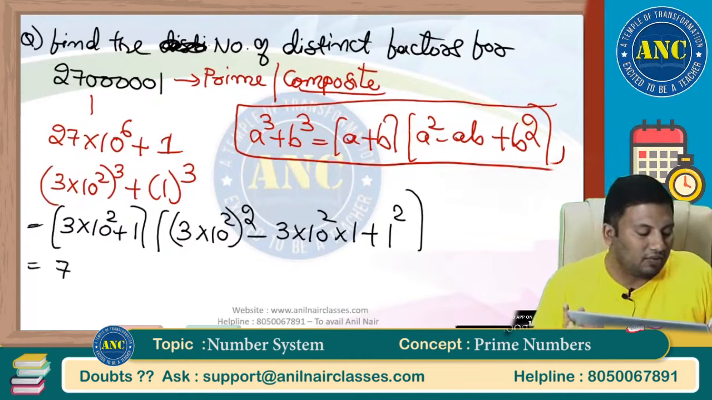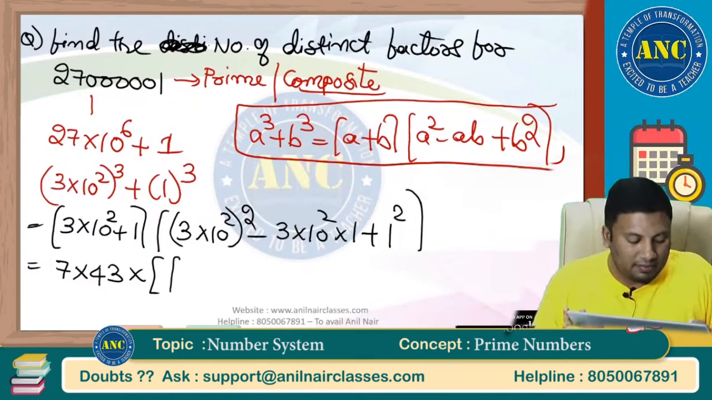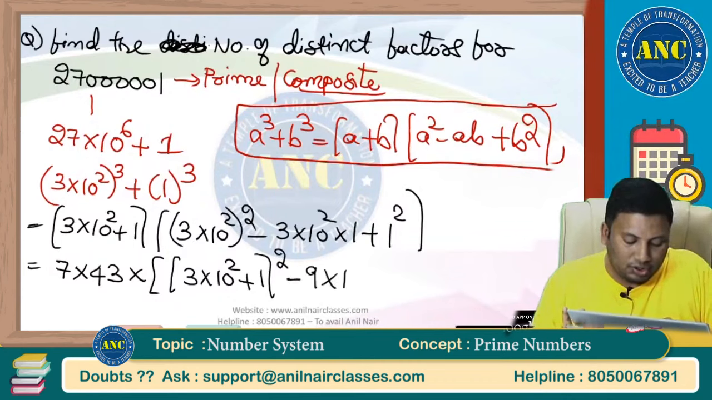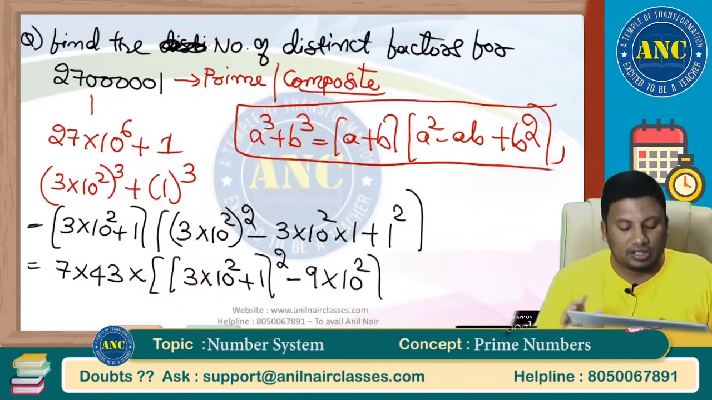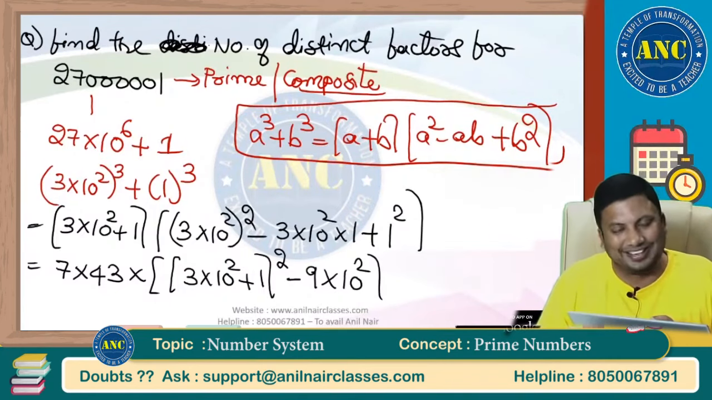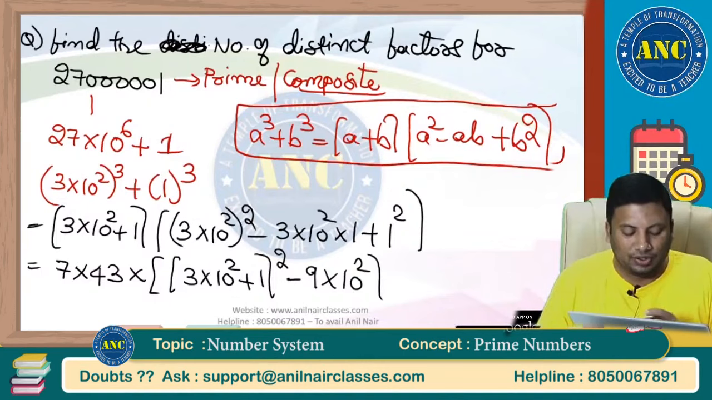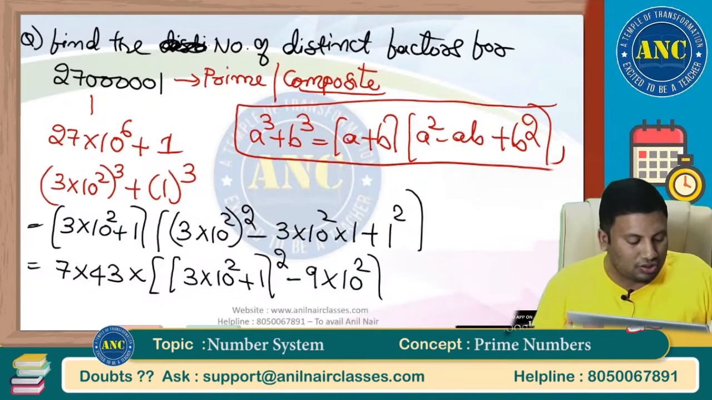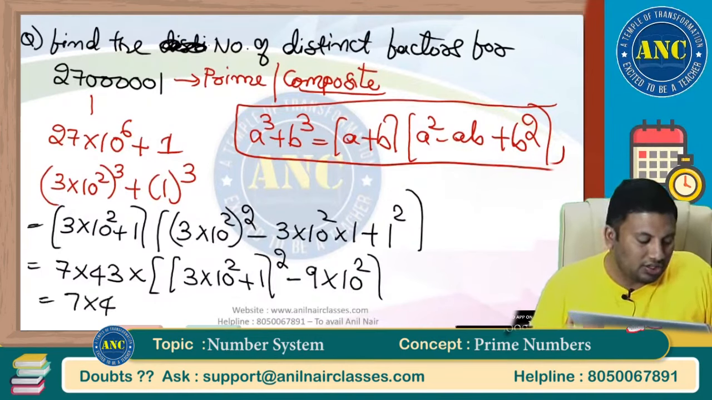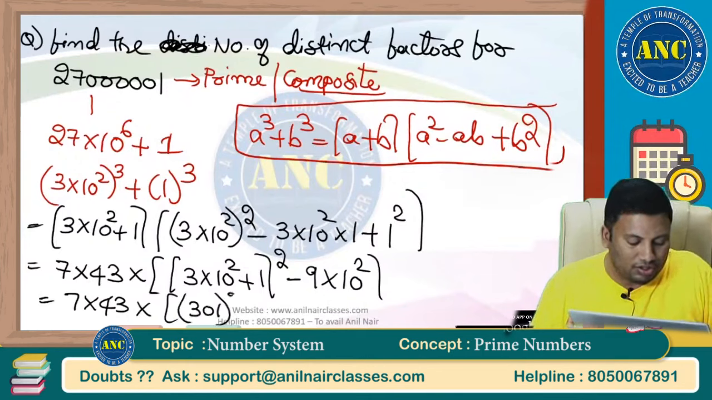These 301 we already got as 7 into 43. This can be written as (3 into 10 square plus 1) whole square minus 9 into 10 square. Can I write like this? (3 into 10 square) whole square, 2 into 3 into 10 square is 6 into 10 square, minus 9 into 10 square, which is minus 3 into 3 into 10 square. These 7 into 43, these are nothing but 301 whole square, minus 90, it is 30 whole square.